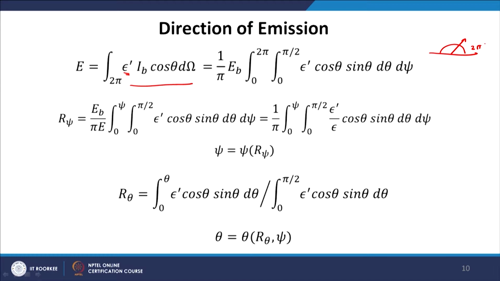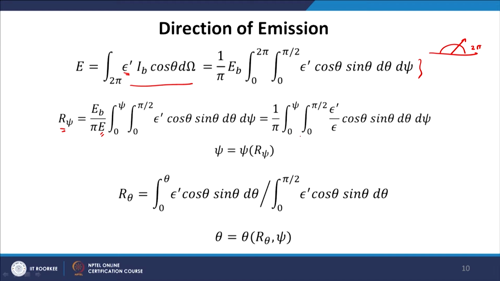Now, we define a cumulative distribution. The cumulative distribution is the amount of energy emitted from 0 to psi, that means a range of azimuthal angle, divided by the total amount of energy E. So, we have R psi is equal to E_B upon pi epsilon prime cos theta sin theta d psi, where we have to integrate for all polar angle 0 to pi by 2, but only a range of azimuthal angle 0 to psi.